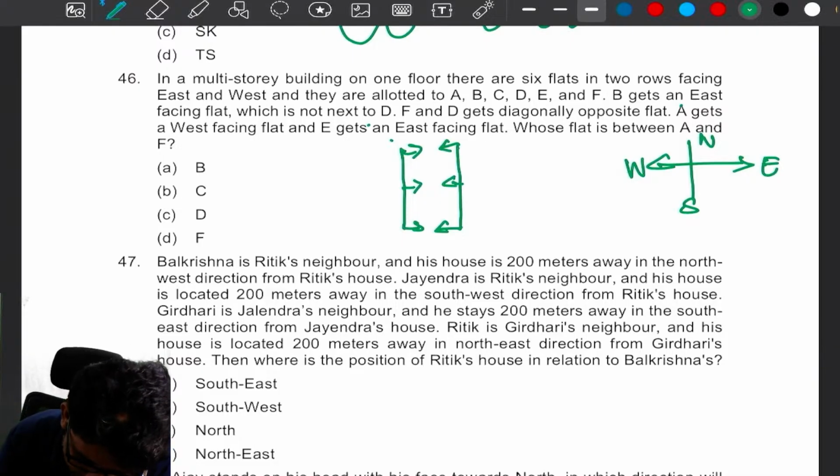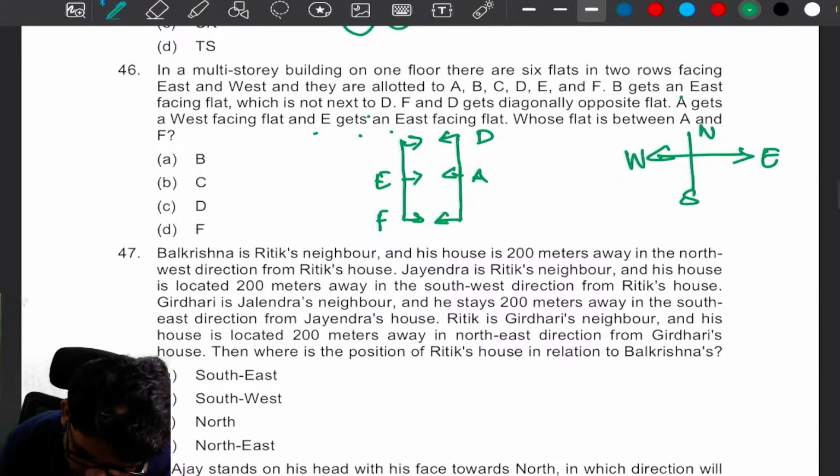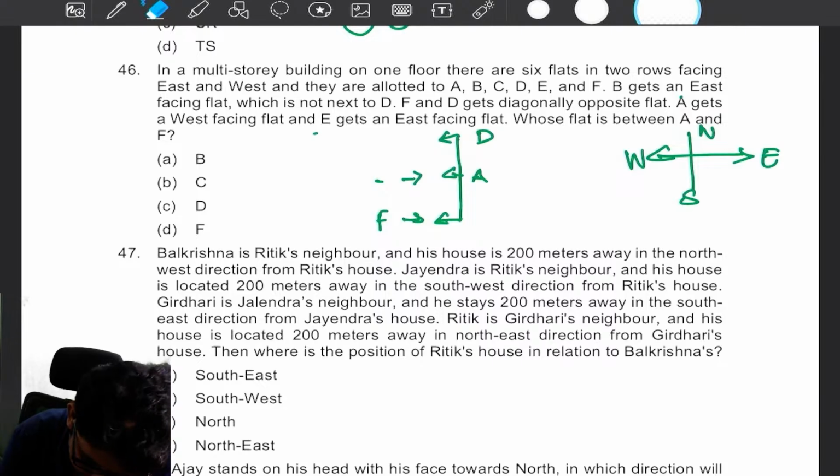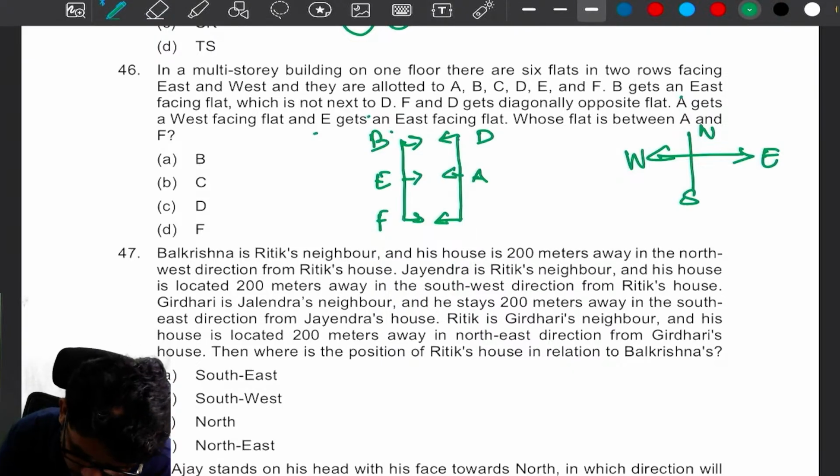For example, F and D are diagonally opposite. A gets a west facing flat. For example, A is here. A gets a west facing flat and E gets an east facing flat. B gets an east facing flat which is not next to D. Maybe opposite to D, possible.